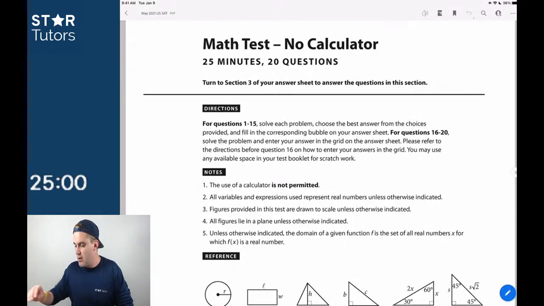Same thing for reading, same thing for math, but again, the reading test is a little bit easier. The math test, rather, is easier to identify hard questions, so we don't bring it up as much on the reading and writing and language, but the whole test is scored the same. They score the reading section the same way. They score the math section the same way. They score the writing and language section the same way.